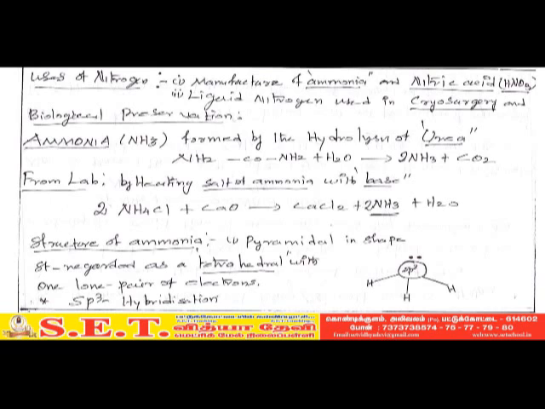And the structure of ammonia. The structure of ammonia is pyramidal in shape, derived from a tetrahedral arrangement with 3 bond pairs of electrons and 1 lone pair of electrons. Its hybridization is sp3. These are the structural features of ammonia.